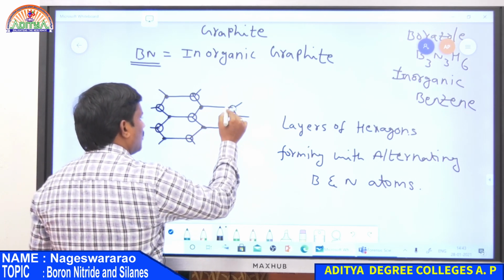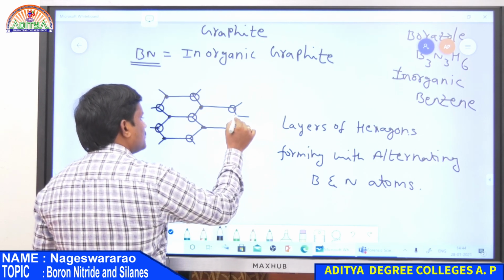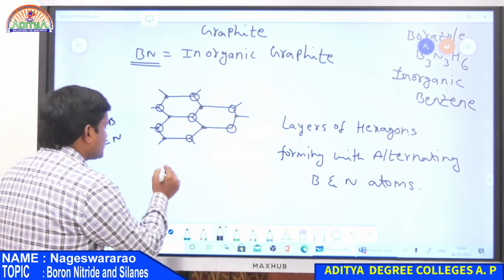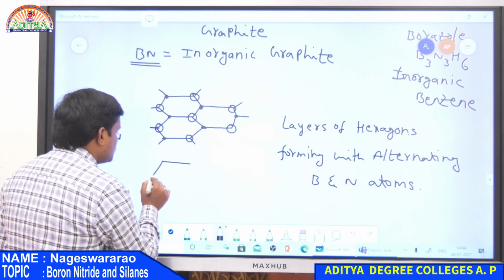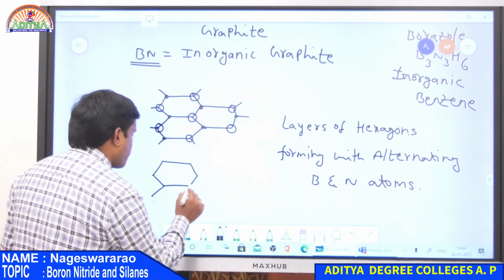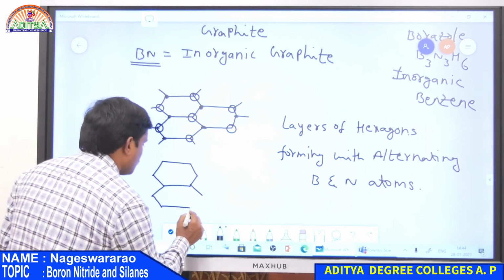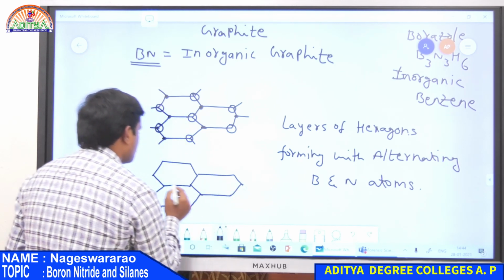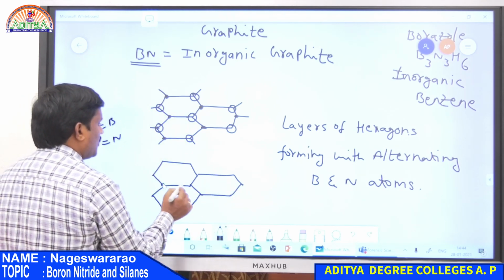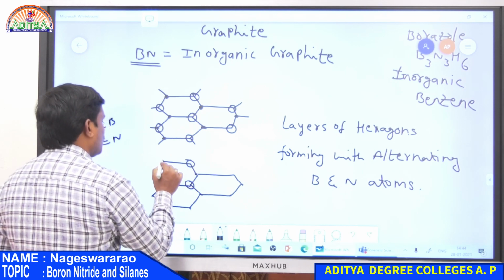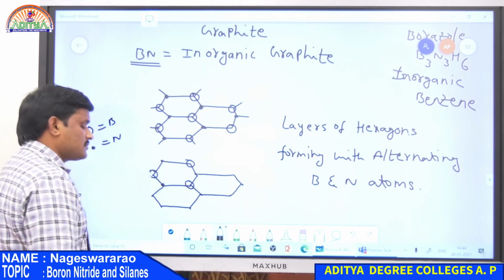So this is one layer. Again in the second one, this is also a hexagon, with boron followed by nitrogen, like this.